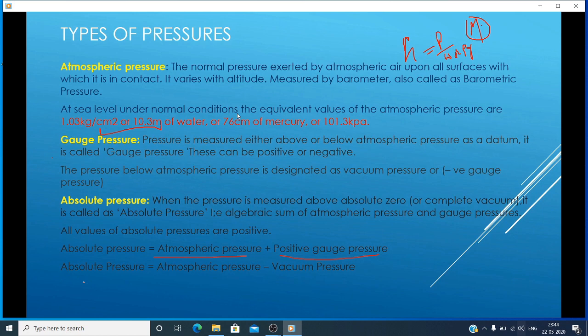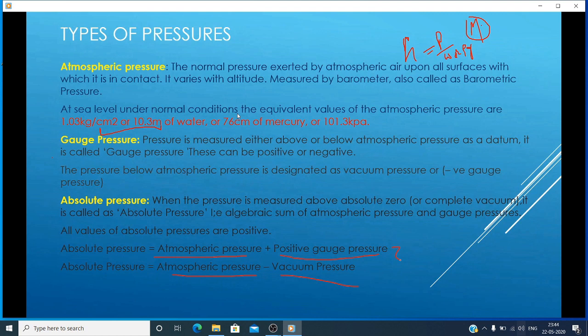Okay, negative is nothing but suction pressure. Absolute pressure is equal to atmospheric pressure plus gauge pressure, or atmospheric pressure minus vacuum pressure. Sorry, absolute pressure is equal to atmospheric pressure minus vacuum pressure. Okay.